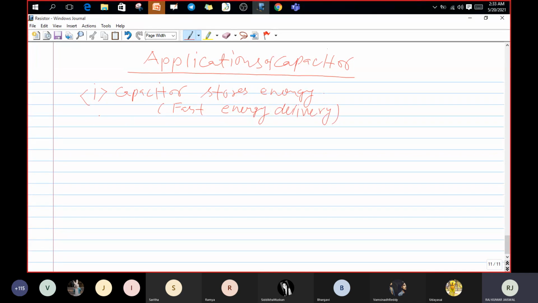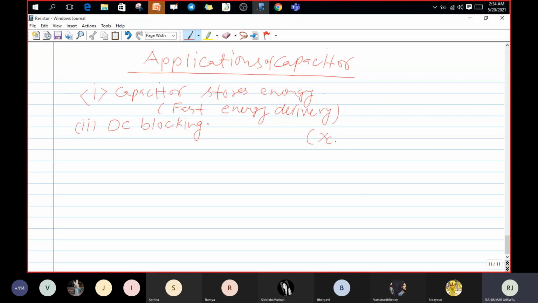delivery. Okay guys, second, by using the capacitor you can do DC blocking. Where you can use the capacitor for blocking the DC. How will it block the DC? Because in the capacitor, like resistance, there is the capacitance XC.